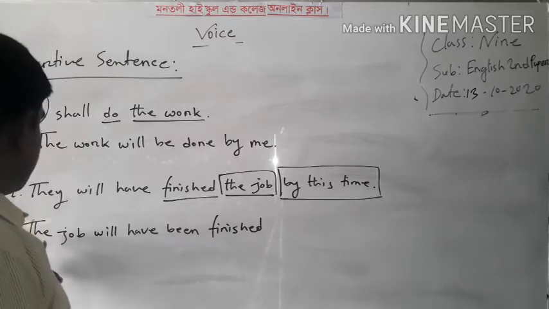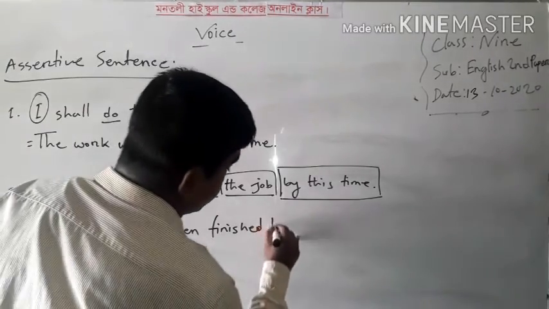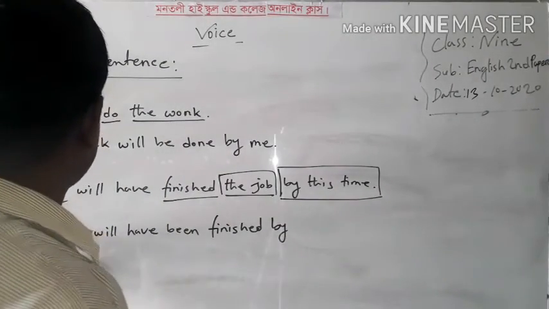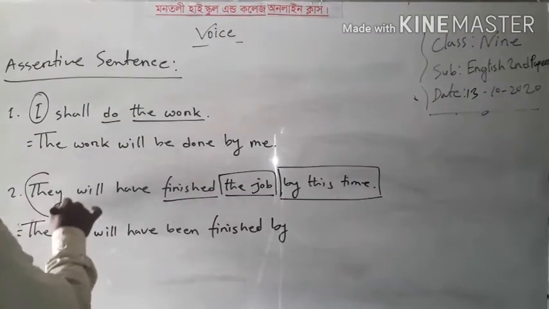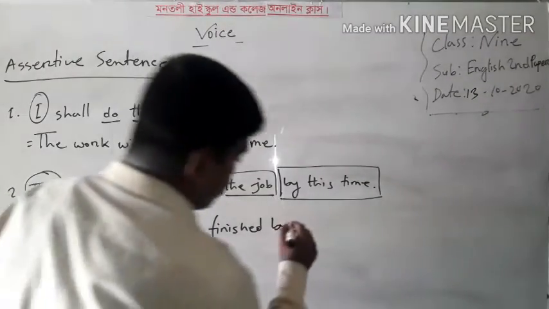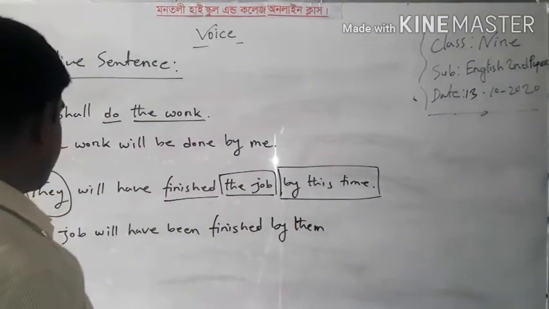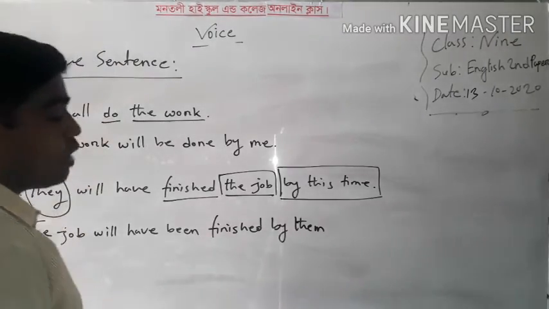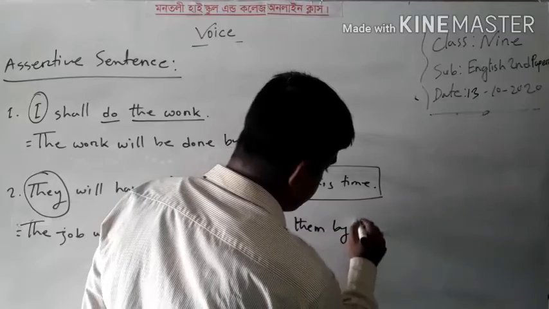Now I can write here, as preposition, by. So the job will have been finished by. The object of they is them. We have cleared the sentence: the job will have been finished by them. And now I can write the extra part of this sentence, by this time.